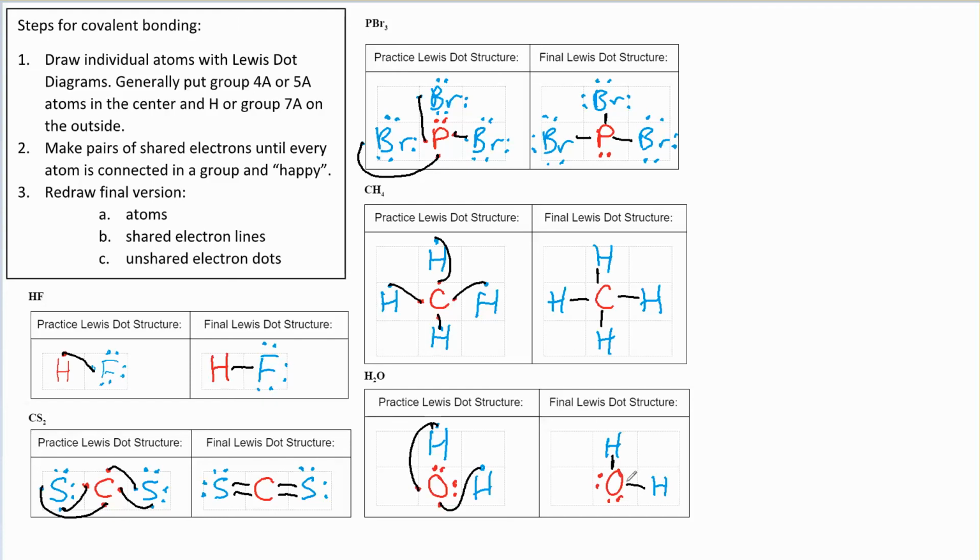Okay, and if we were to check, oxygen has access to 8 electrons now, and each of the hydrogens have 2, which is all they need. So that is a wrap.